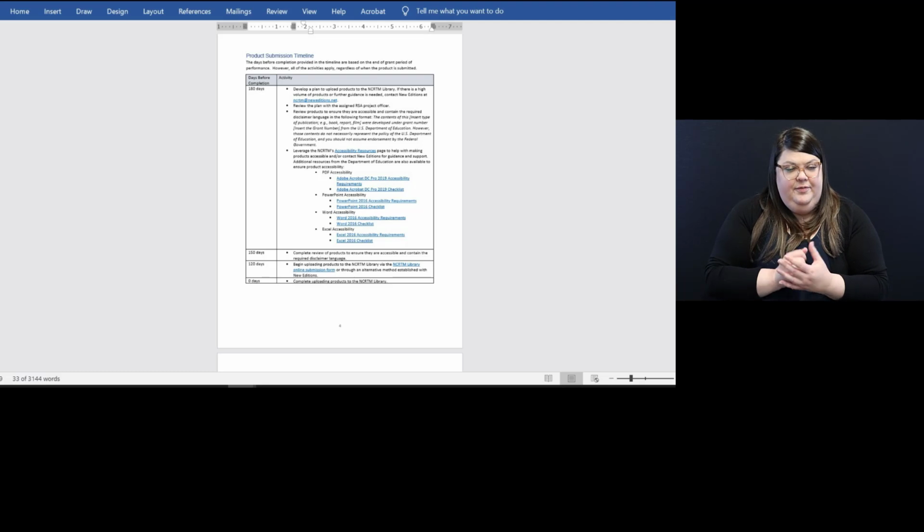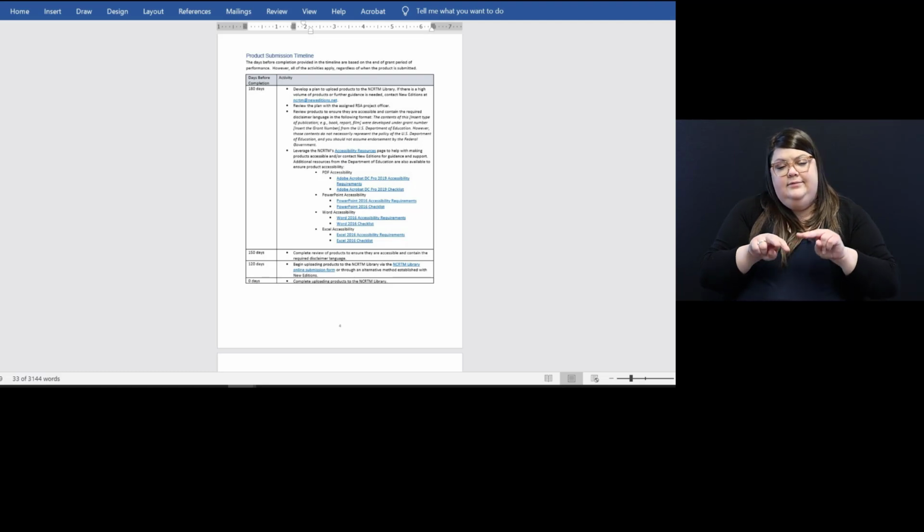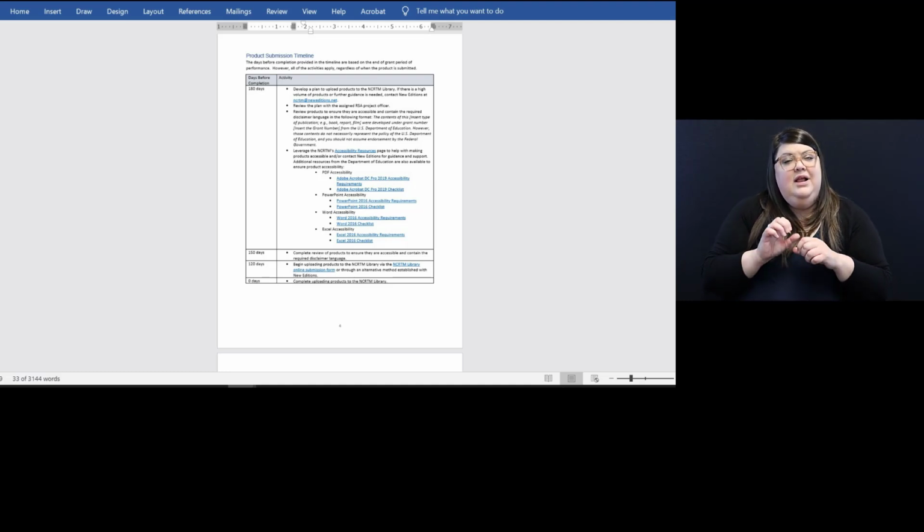At 150 days before the end of the grant period of performance, grantees should complete a review of products to ensure they are accessible and contain the required disclaimer language. The NCRTM accessibility resources can be leveraged to assist with accessibility efforts.